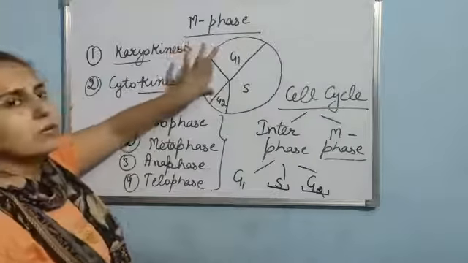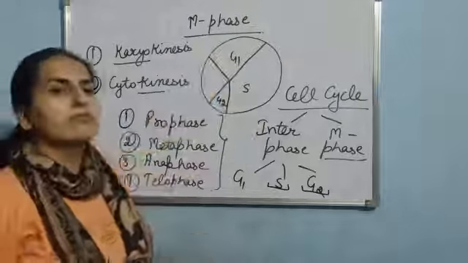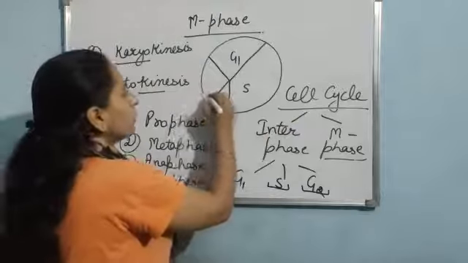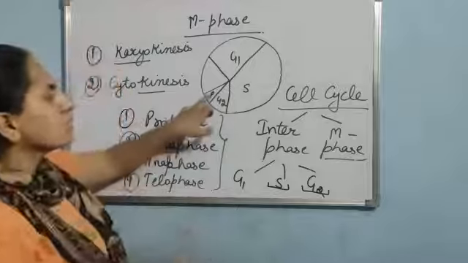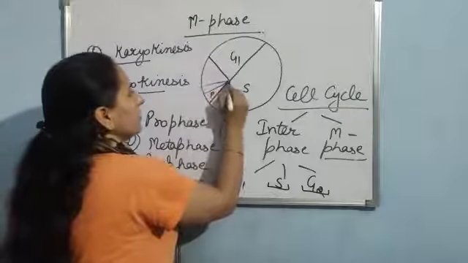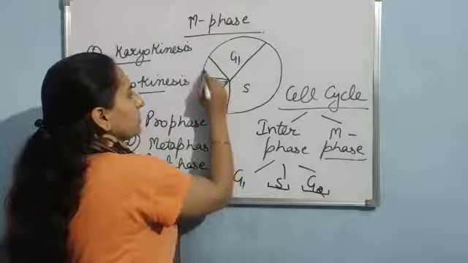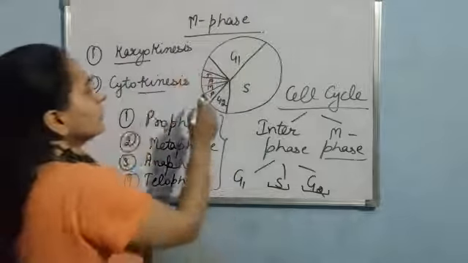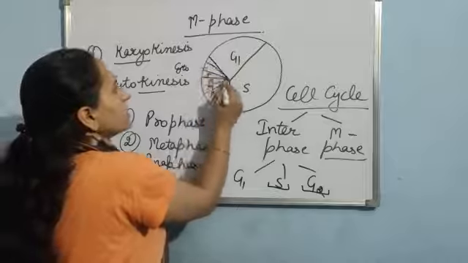Now this 5% is occupied by which phase? M phase. In M phase there is prophase, which is just followed by G2 phase. Then metaphase, anaphase, telophase, and after that there is cytokinesis, and after that there is G0 phase.